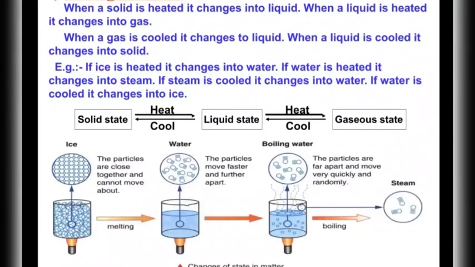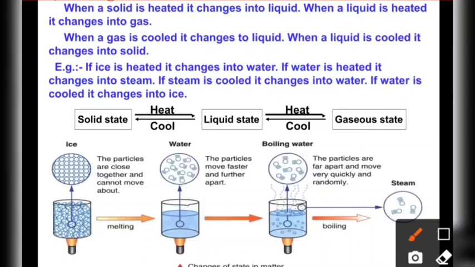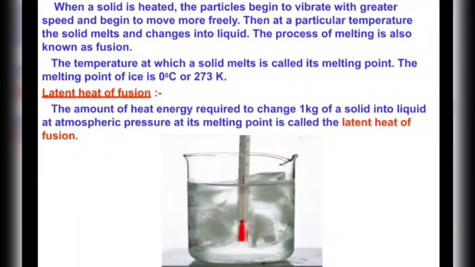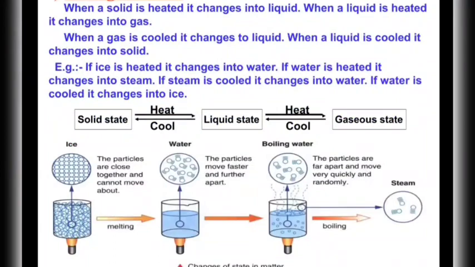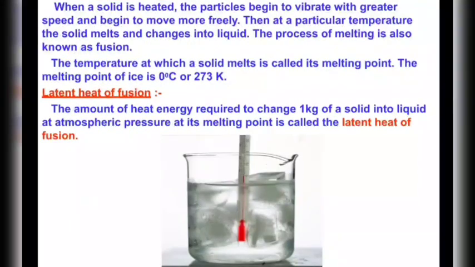So how can we achieve it? By providing heat, or by providing cool temperature, or by changing the pressure of any state of matter. We can bring the particles of matter of a different state closer, or we can make them move far away. So let's talk about this. The first one is when the solid is changing into the liquid state by providing heat.